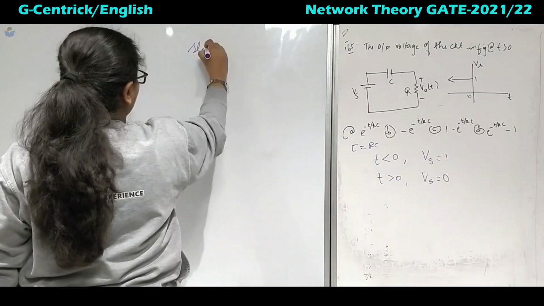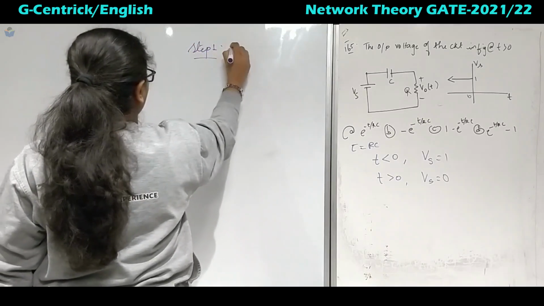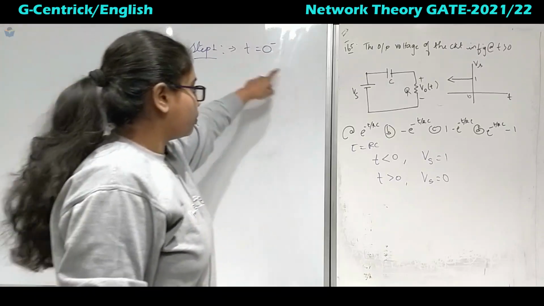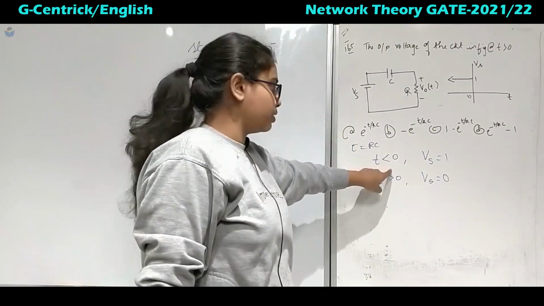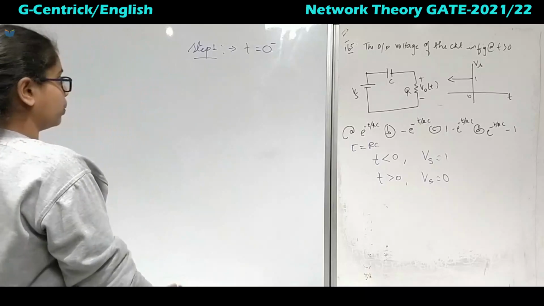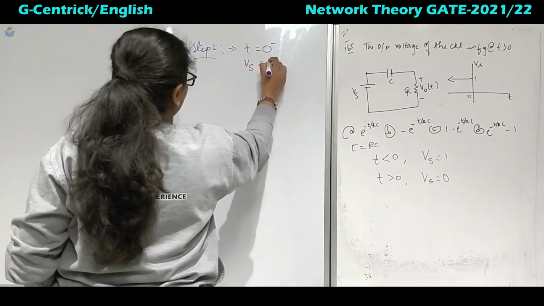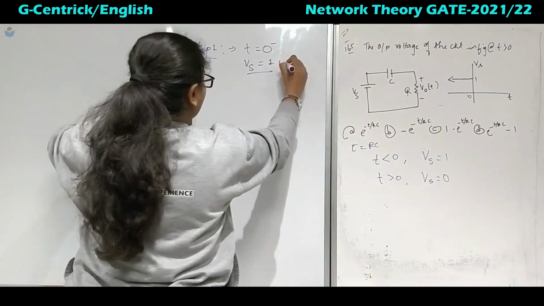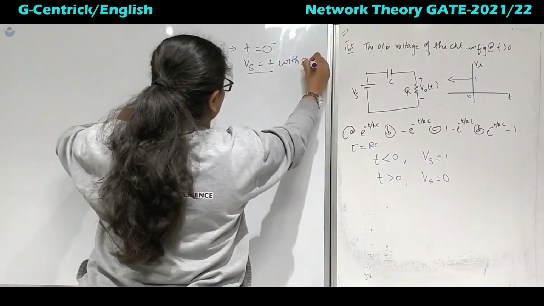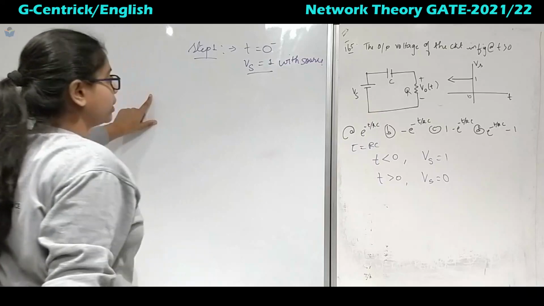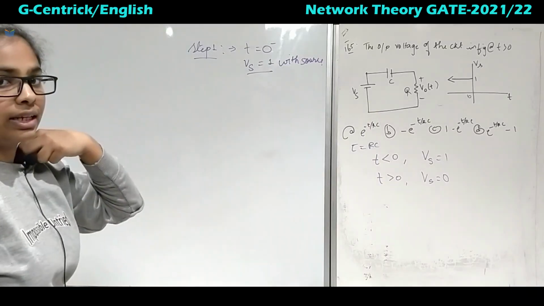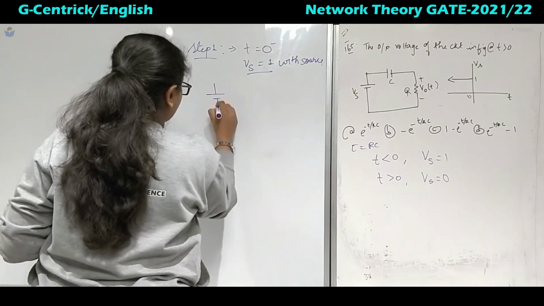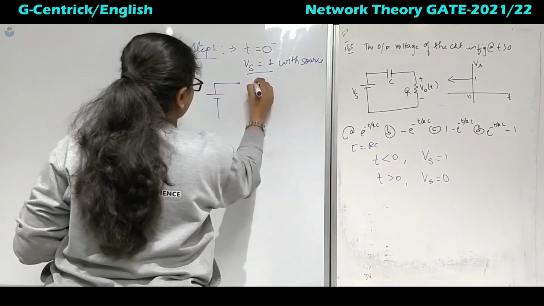So what is our step 1? What we have to analyze at t equal to 0 minus. If it is 0 minus, then definitely it is t less than 0, so Vs is equal to 1. If Vs is 1, that means it is with source. Now if it is with source, then what will happen to the capacitor? It will be open circuit.